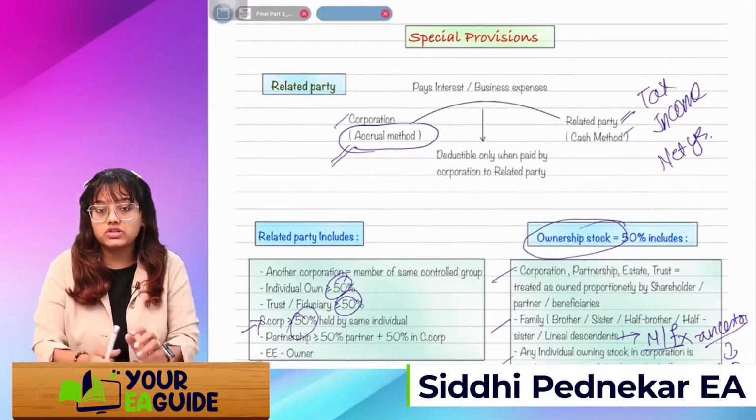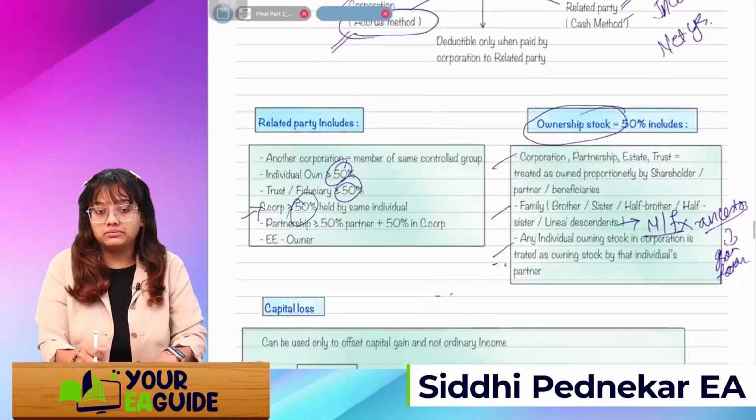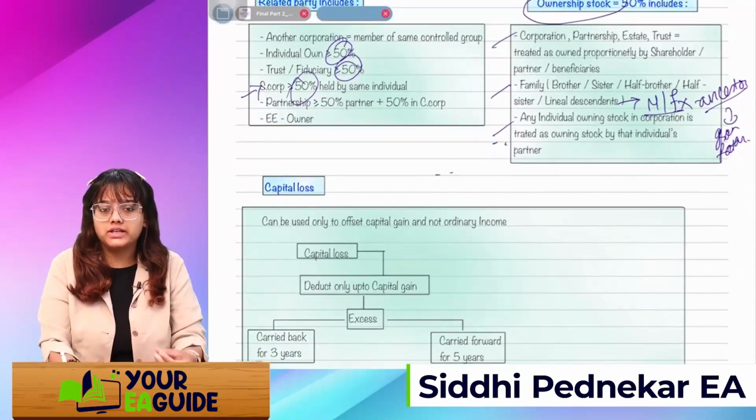Whenever they are using a different method of accounting, accrual or cash, it will be allowed only on the cash basis. Means as and when actually it is paid, not as and when it is accrued.